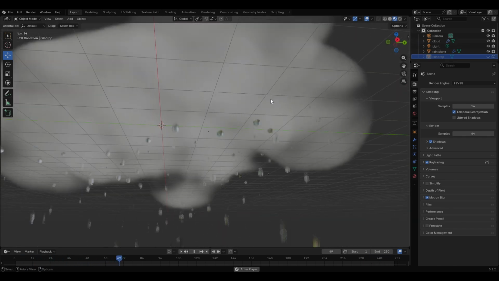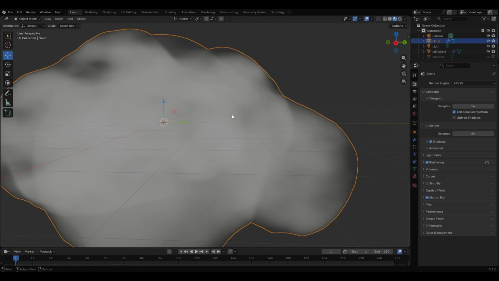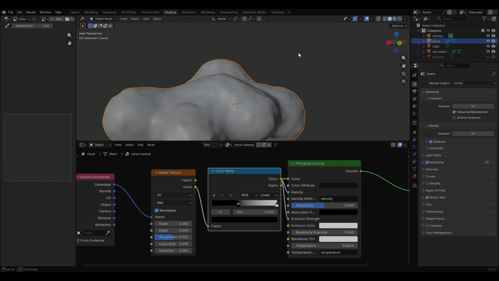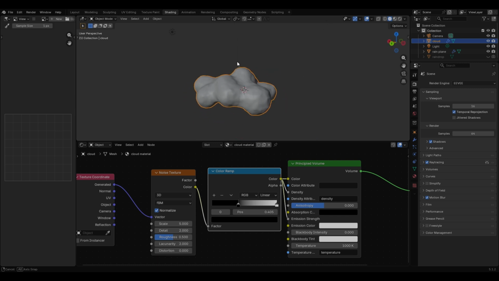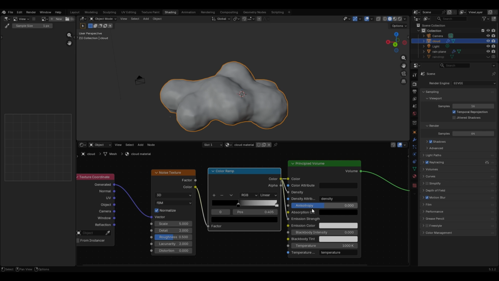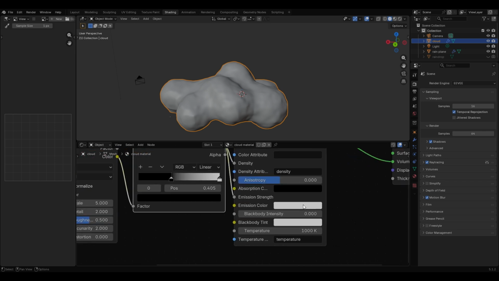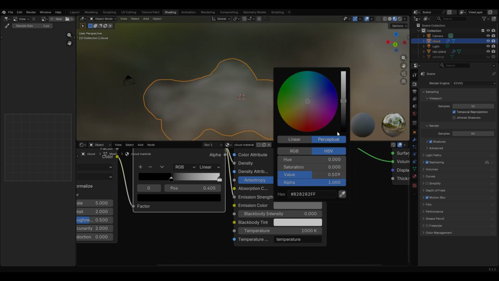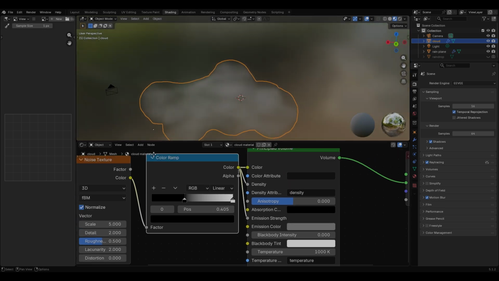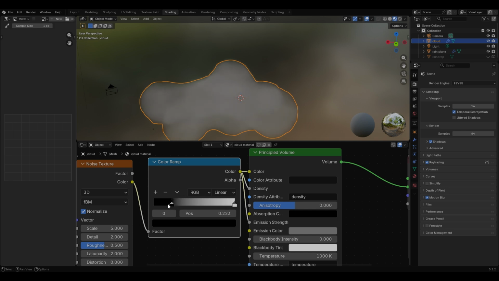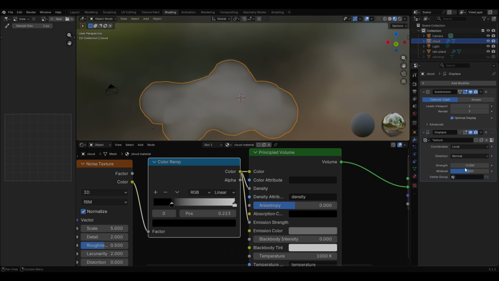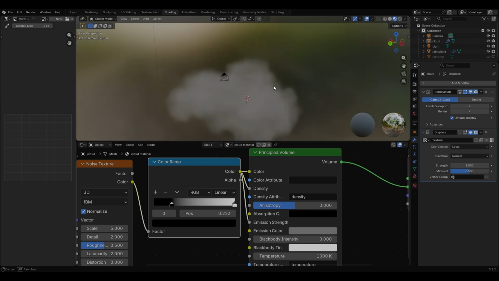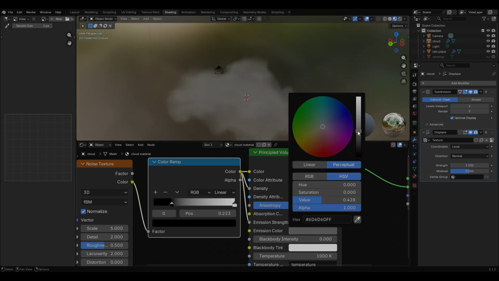The cloud still looks like a normal cloud, so let's make it a grayish color. If you want to know how to make the cloud, just watch the previous tutorial. I will leave a link somewhere. So to make the cloud gray, change the emission color to a gray tone. Maybe also adjust the color ramp a bit to make it more dense. And adjust some settings here in the displace modifier. And now it looks more like a rain cloud.